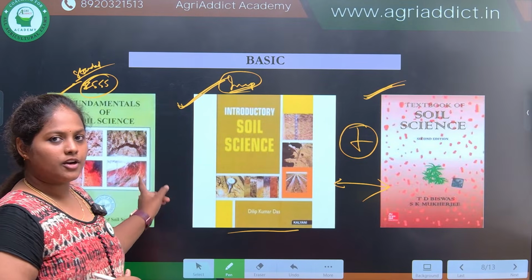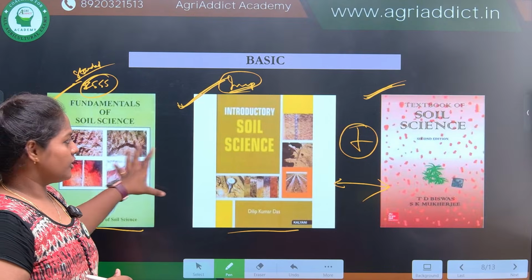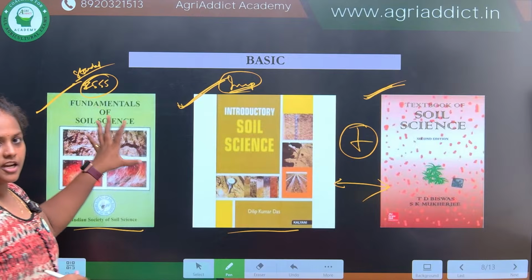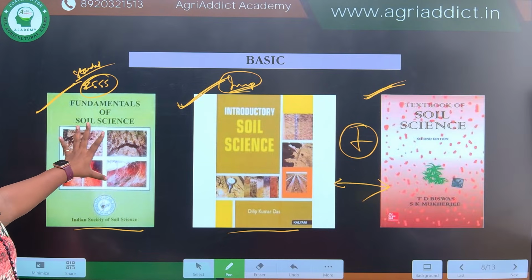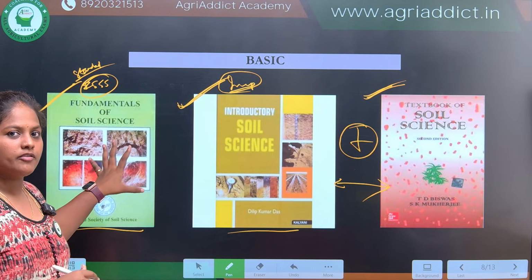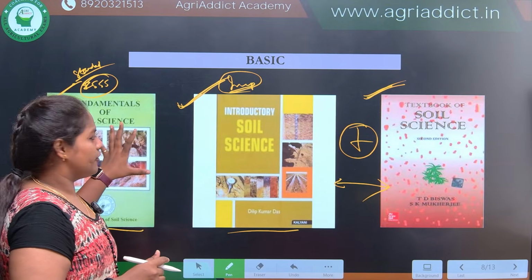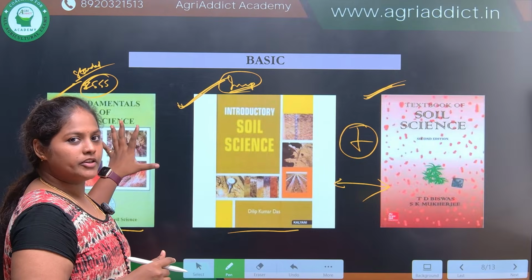Or else, if you do not get time to read this ISSS book, you can also refer to these two books simultaneously. But this is the standard book, and you can expect most of the bits from this book for your future exams like SRF and ASRB NET. So my best advice is to cover this book first, then go for others.